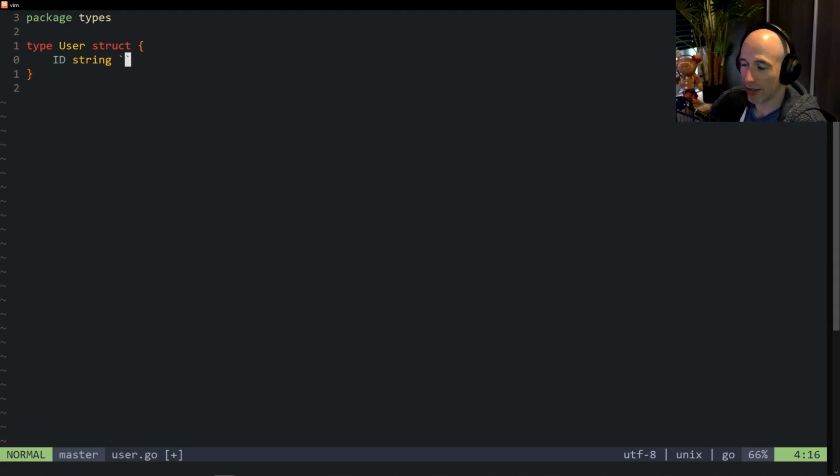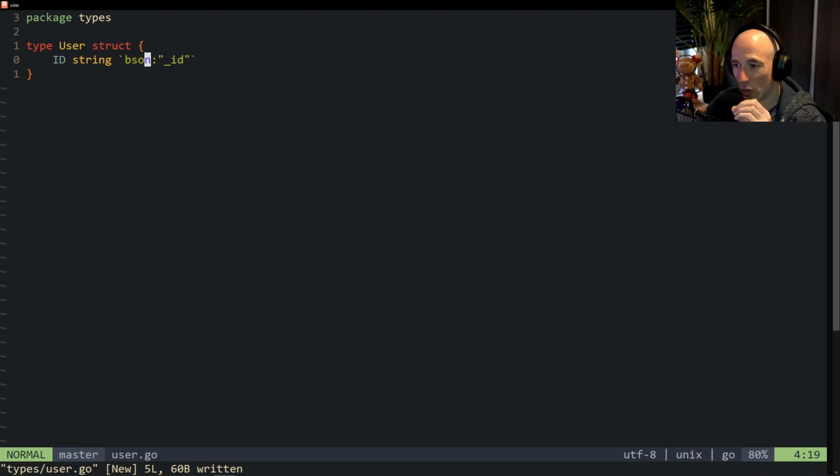So we're going to say json ID, bson. Just like the JSON tag, I did not actually explain this, but you're going to see what I mean by that. So for bson, that's going to be underscore ID. So what this does, a very important thing. These are called Go tags. I think I covered them in the struct lesson briefly. But basically what it means is, this is going to be ID uppercase, right? But for example, maybe we want to JSON marshal this user in the browser.